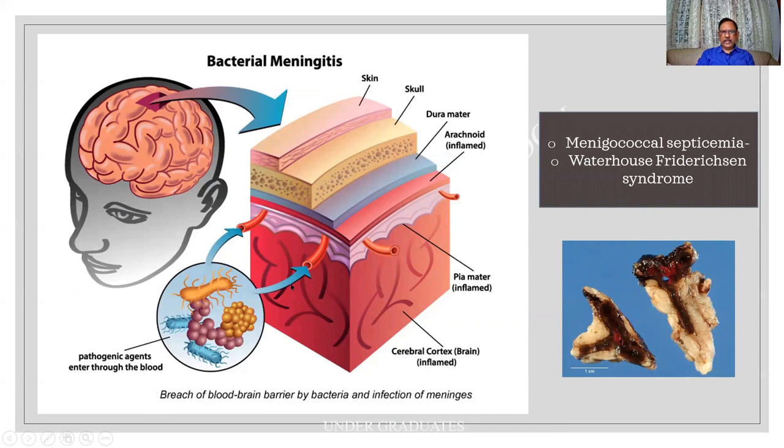So this is a case of a bacterial meningitis, and then there is a release of the bacteria into the peripheral blood, leading to what is called septicemia. Meningococci, this is the bacteria that can cause meningitis. There are others also. As a result of which there is widespread shock, there can be hemorrhage in the adrenals, and it is a syndrome called Waterhouse-Friderichsen syndrome. This can be asked as an MCQ. If you do mention it, you get a point for it.